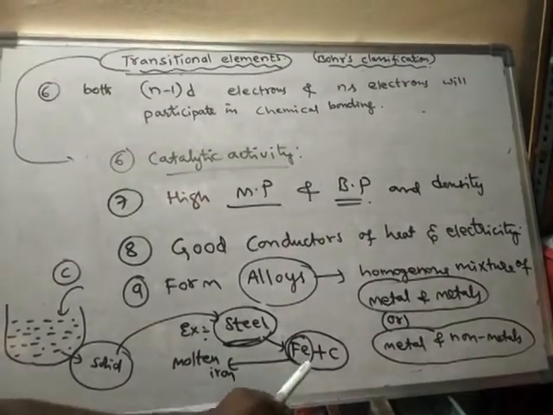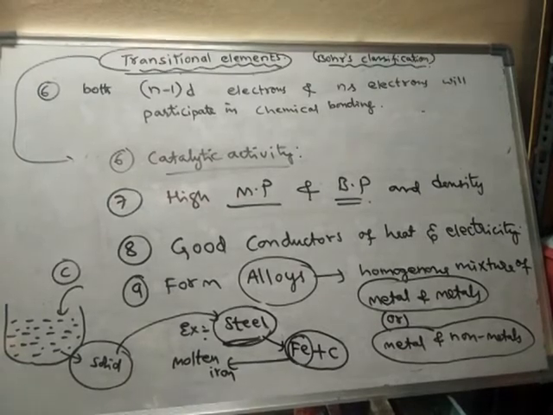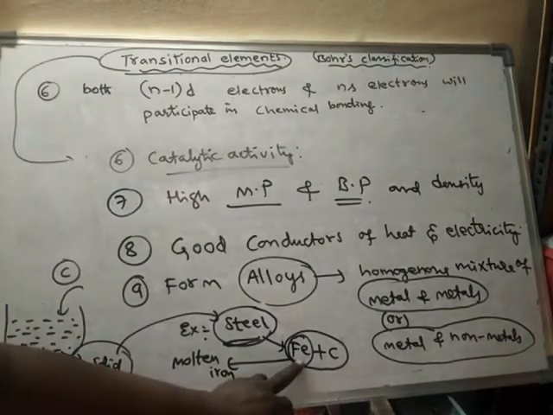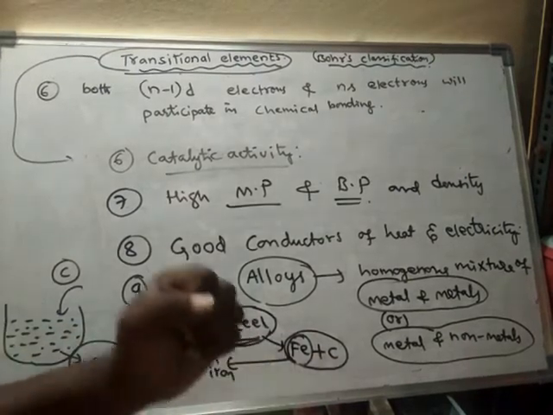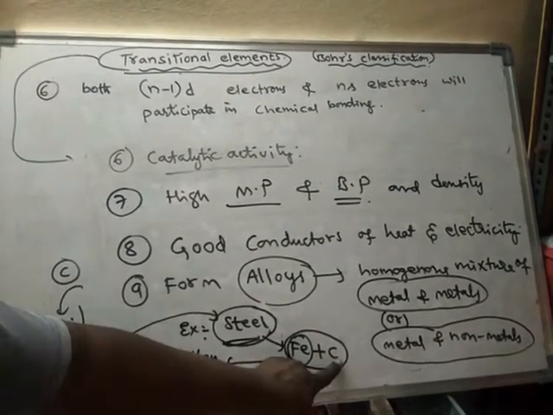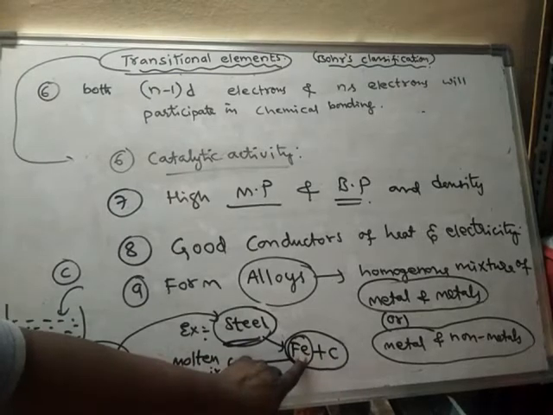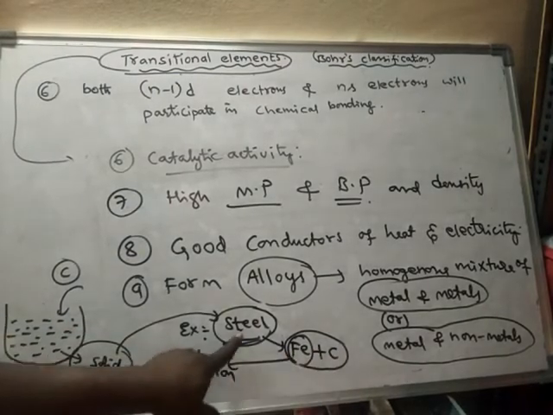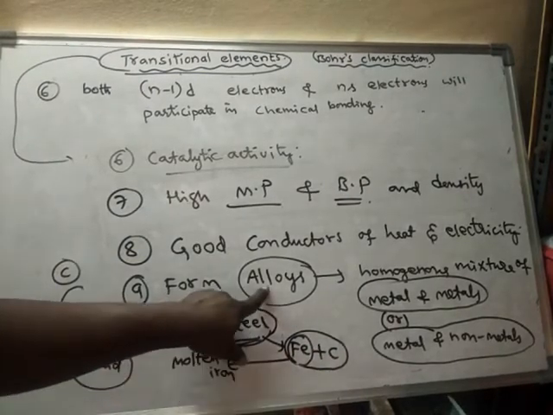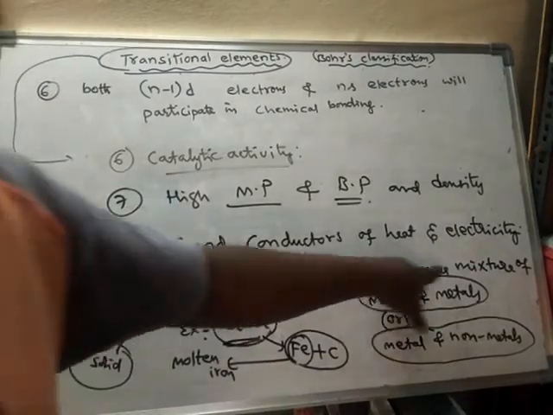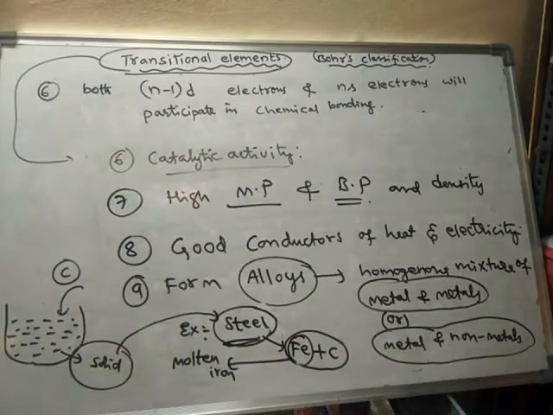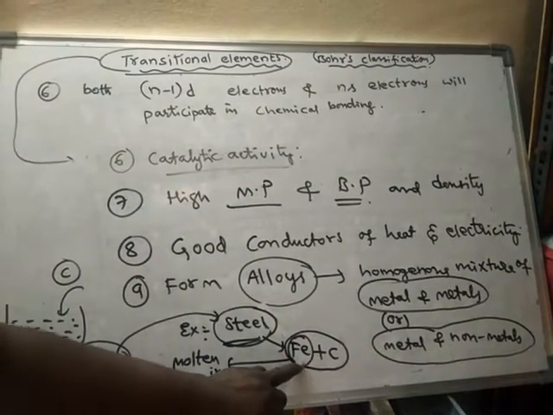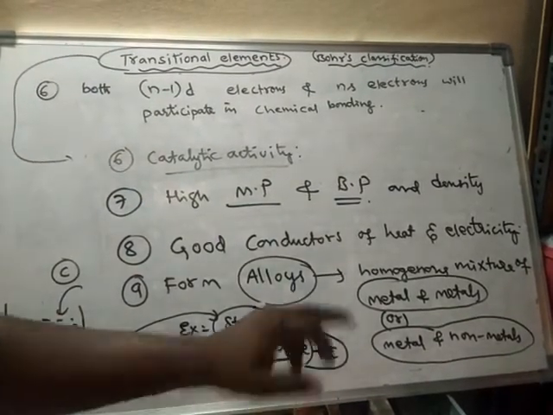When carbon is mixed with iron, the mixture gets strength. Carbon adds strength to the iron, and the mixture is said to be steel. Steel is an alloy. An alloy is a homogeneous mixture of metal and metal, or metal and non-metal. Here it is a metal and a non-metal, so it is an alloy.